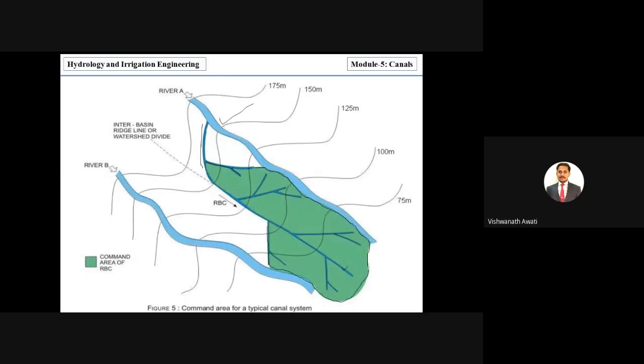Some land is fertile and some unfertile. Maybe there is a village settlement, a water resource like a lake, and wasteland. If you remove the wasteland, water resources, villages, and other non-agricultural land, then it is called culturable commanded area. Simply, how much area the canal can cover is the gross commanded area, and if you remove non-agricultural land, it is the culturable commanded area.